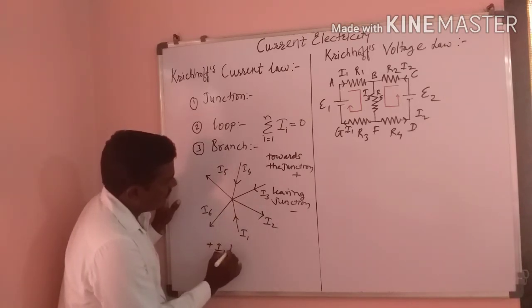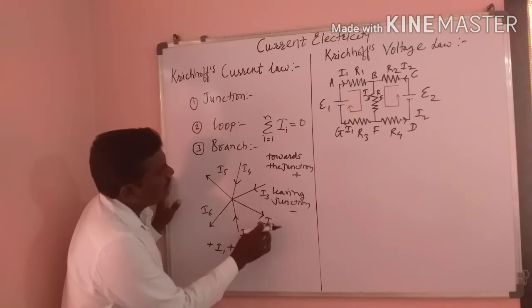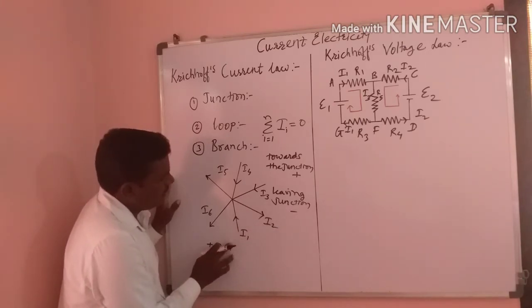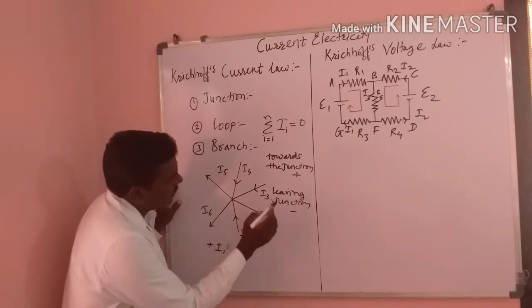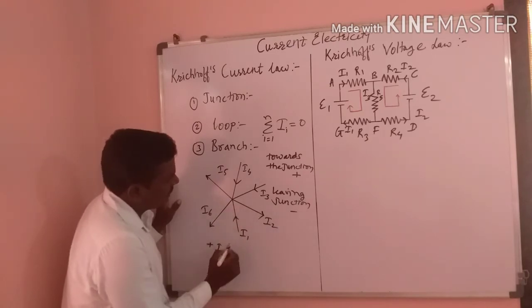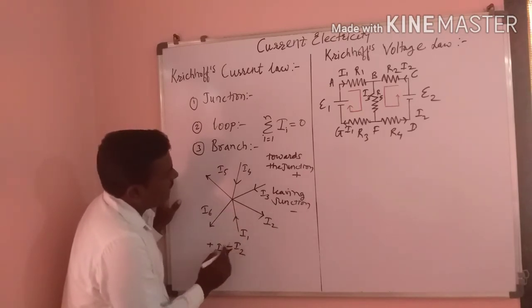I2 is leaving the junction, so I2 has a minus sign.